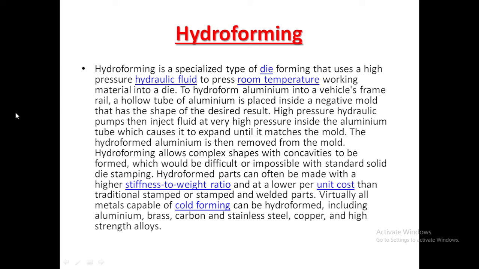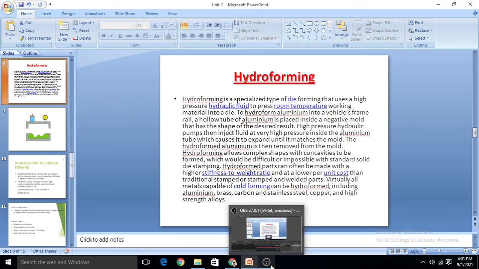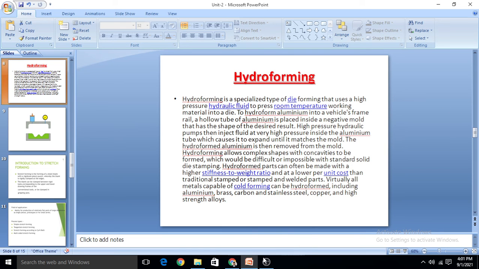Hydroform aluminium into a vehicle's frame rail. A hollow tube of aluminium is placed inside the negative mold that has the shape of the desired result. What is meant by negative mold?